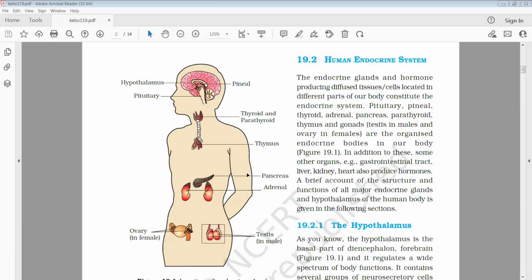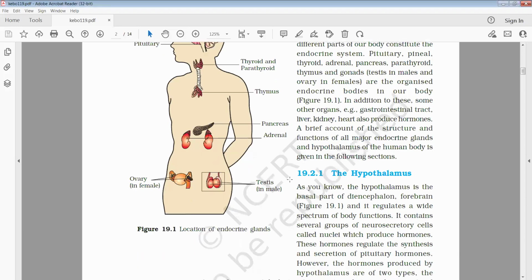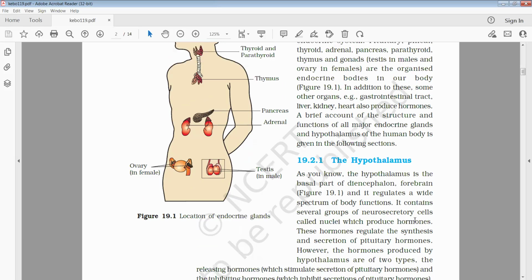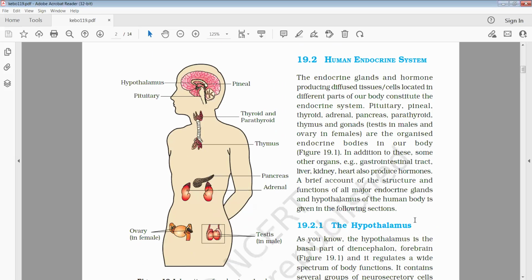Keep in mind, the hypothalamus is present below the cerebrum, the first part of the brain. The brain has three parts: forebrain, midbrain, hindbrain. Below the forebrain, this hypothalamus is present. Hypothalamus is the basal part of the diencephalon. So keep here, diencephalon.